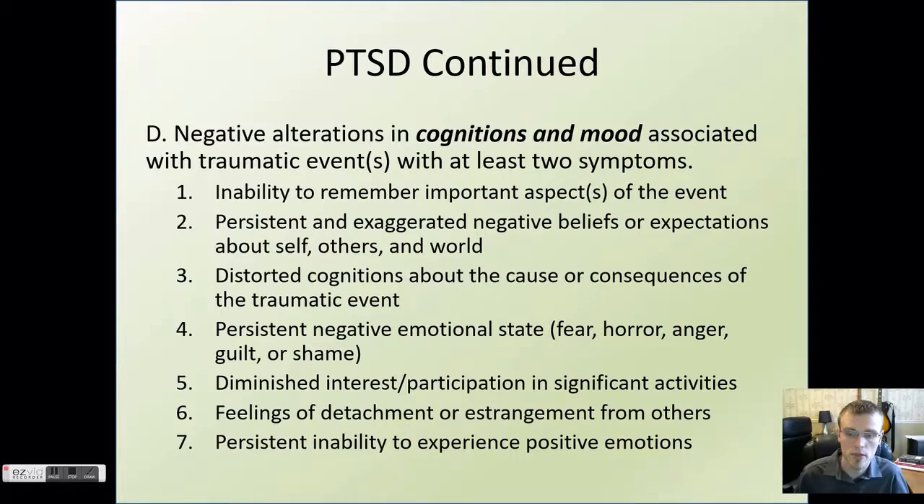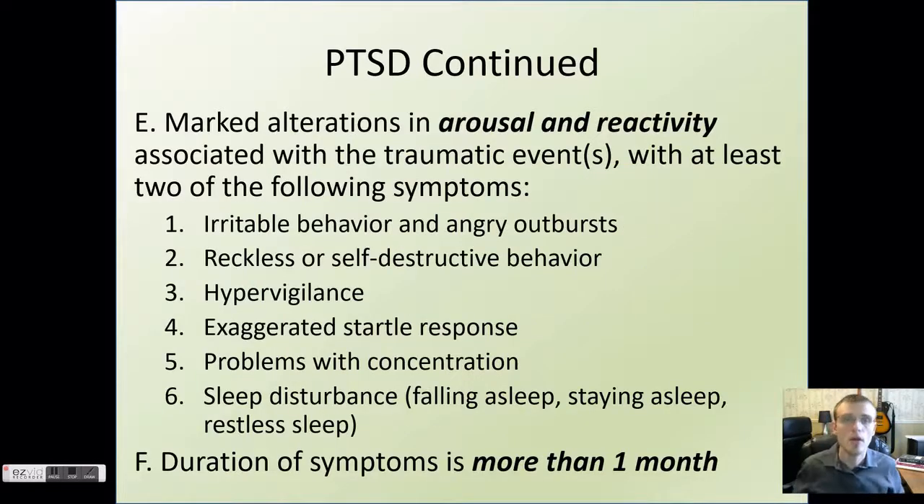The next symptoms are persistent negative emotional states such as fear, horror, anger, guilt, or shame, like we mentioned before, diminished interest or participation in significant activities, feelings of detachment or estrangement from others, and persistent inability to experience positive emotions. So a lot of these can even look a bit like depression, right? There is this kind of pattern of things that look like depression. However, these feelings and beliefs are more likely connected to the experiences they had of being mistreated at a younger age.